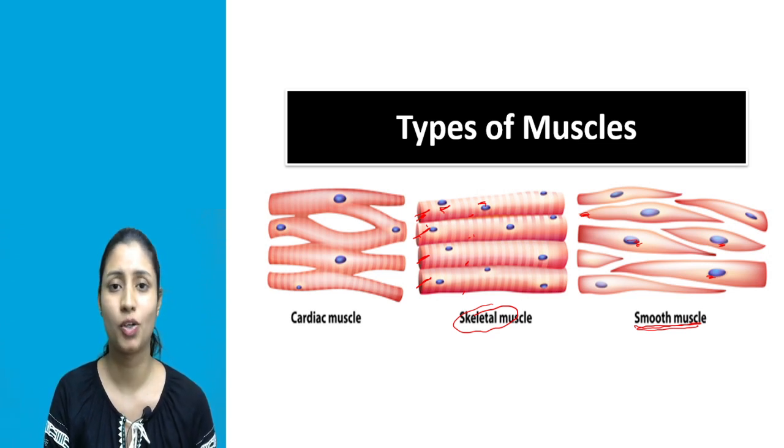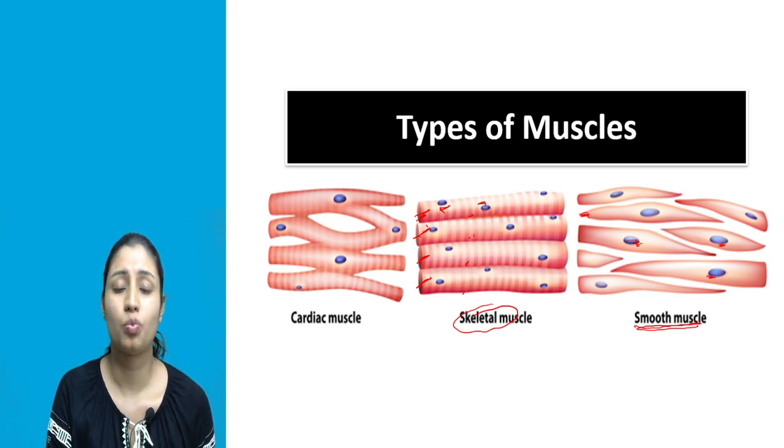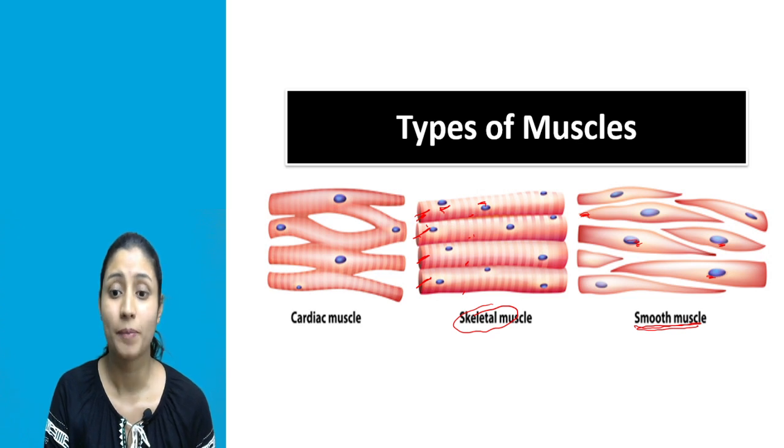Skeletal muscle controlled voluntary action, meaning the action which you can perform according to your will, or which you can control. Such actions were controlled by skeletal muscle. But smooth muscle controls involuntary actions, meaning the actions which you can't perform according to your will, on which you do not have any control. Such actions are known as involuntary actions.